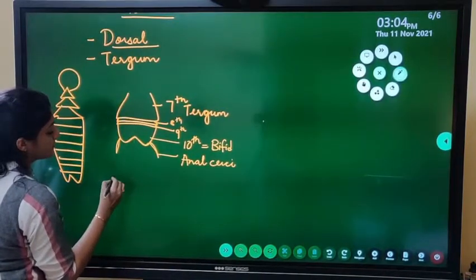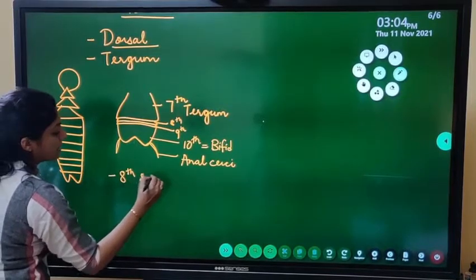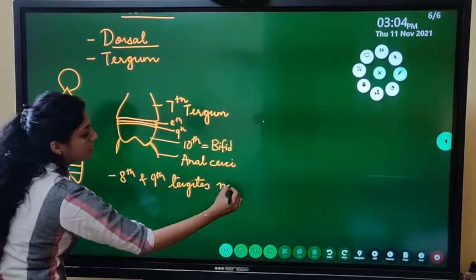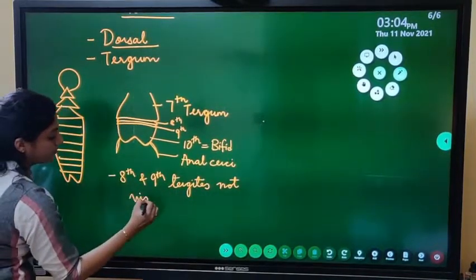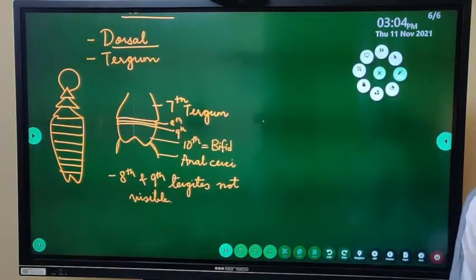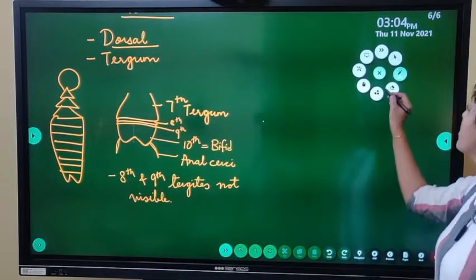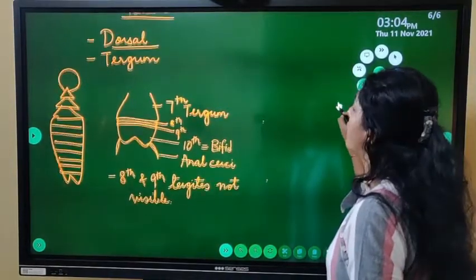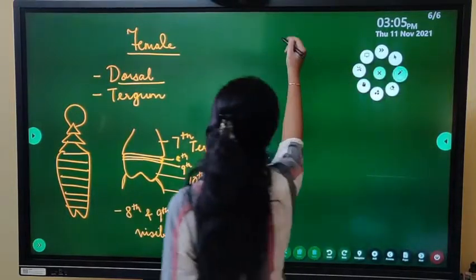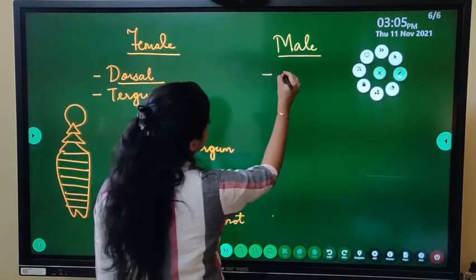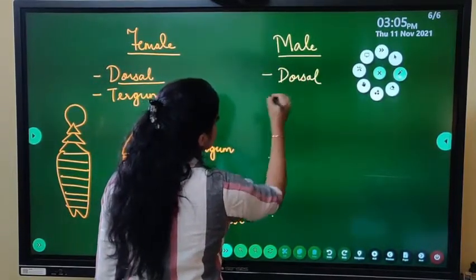So I will write here: 8th and 9th tergites not visible. The 8th and the 9th tergites are not visible in case of a female cockroach. Whereas, in contrast to this, if we see a male cockroach now, again we are seeing the dorsal side, we are seeing the tergum.